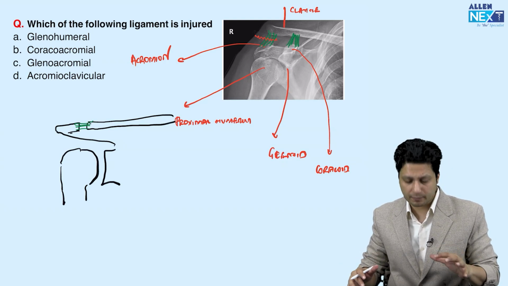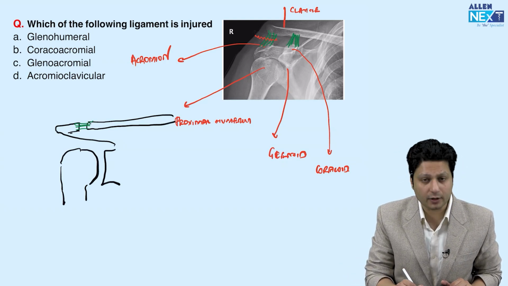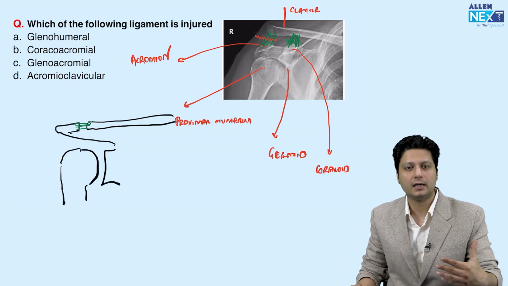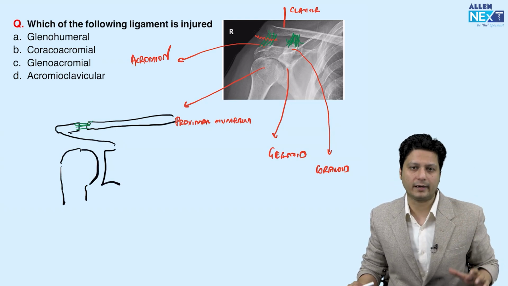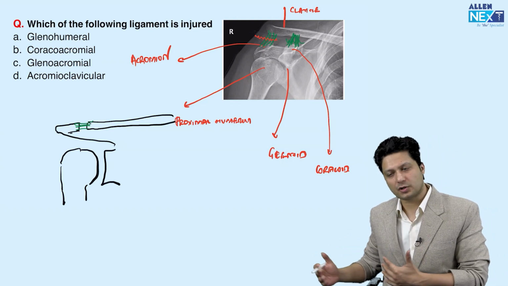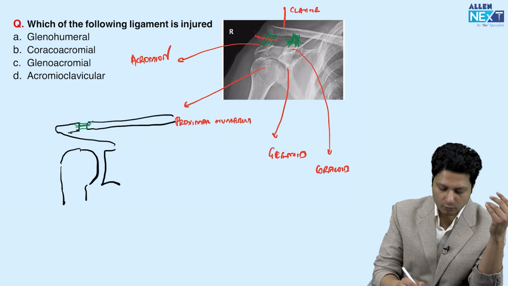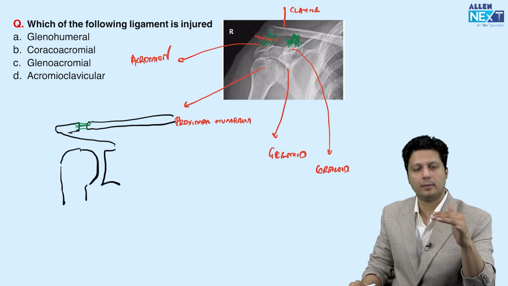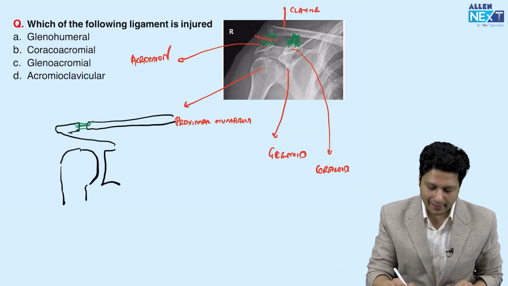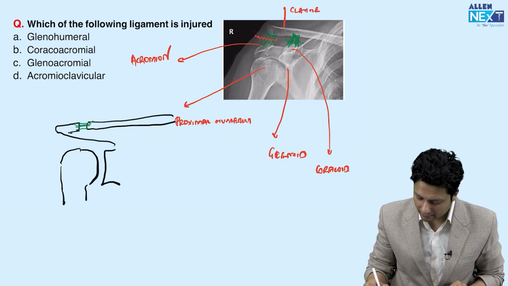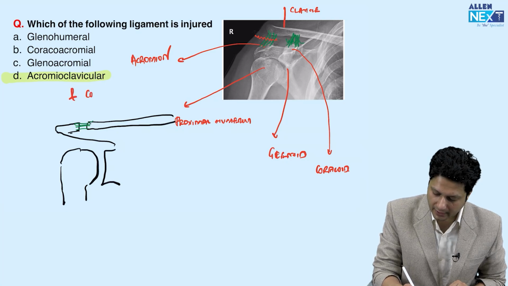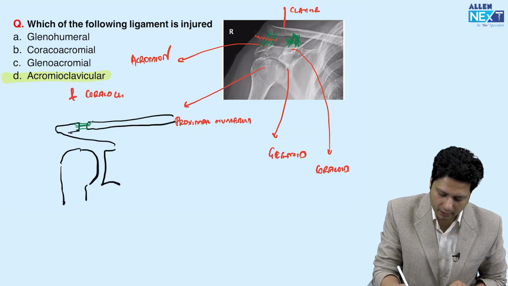As you can very clearly see in this particular question, these ligaments are already gone, but there is also a probability of injury to the coracoclavicular ligament. Now all we have to look for are the options provided in the question. Which of the following ligaments is injured? Glenohumeral? No, because glenohumeral instability would result in dislocations of the shoulder joint. Coracoacromial ligament is responsible for horizontal stability, so it has got nothing to do with the vertical split. Glenoacromial is no such ligament. Acromioclavicular ligament, yes, is a probable answer, but associated with this, I would also suggest that there has to be an injury to the coracoclavicular ligament.